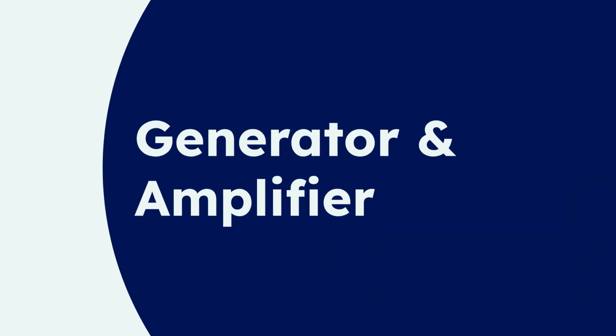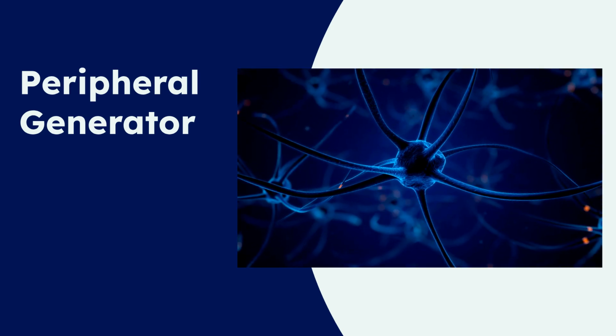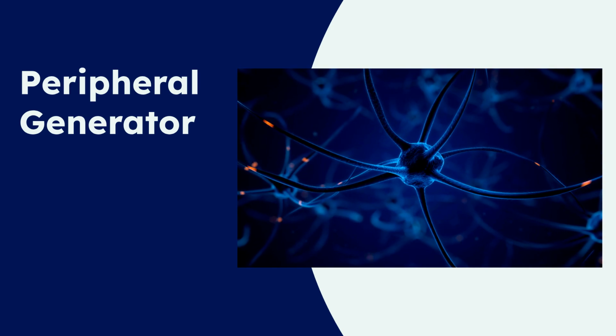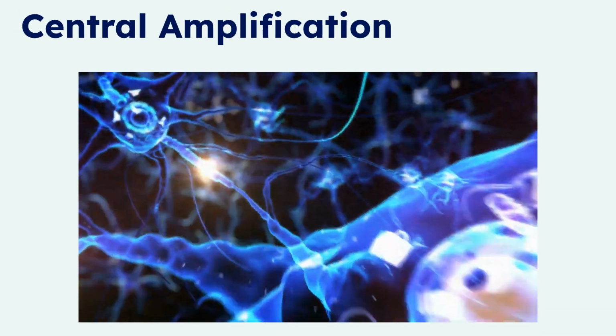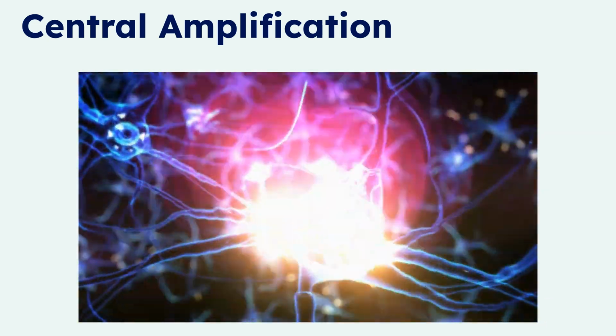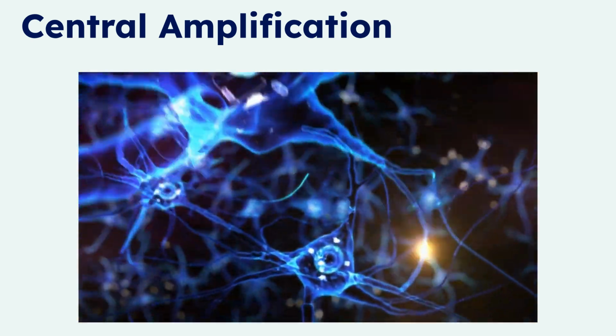Understanding neuropathic pain requires looking at two key components, the peripheral generator and the central amplifier. The peripheral generator is where injured nerve endings or axons become "noisy." Changes in ion channels cause ectopic discharges, meaning the injured fibers fire spontaneously. The central amplifier involves the spinal cord and brain. Persistent peripheral input activates pathways, and immune cells turn up the pain signal, meaning that even briefly numbing the injury site won't stop the pain.